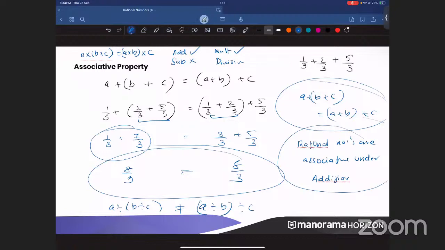In that case, it can change, it can differ. But for the time being, let's understand that it's not associative. Division is also not associative. Clear? Any doubts in associative property? Okay, so can we move on to the next one?